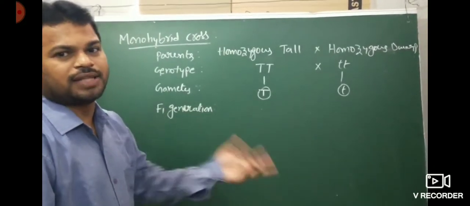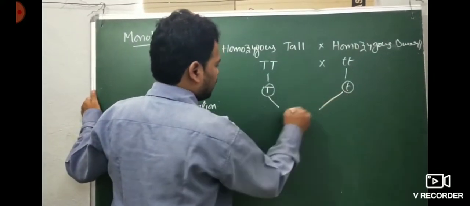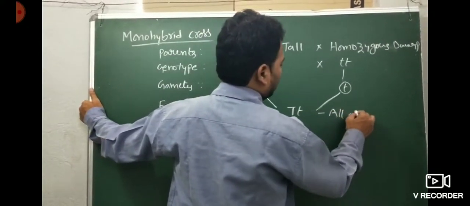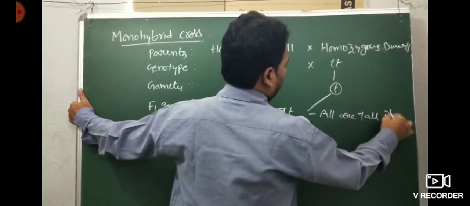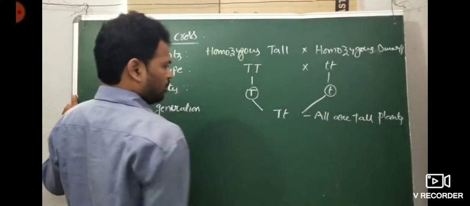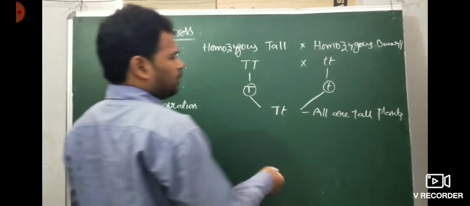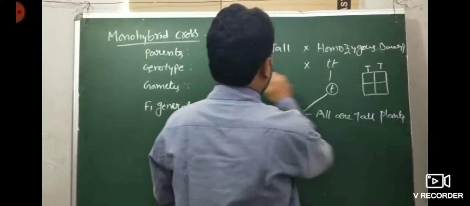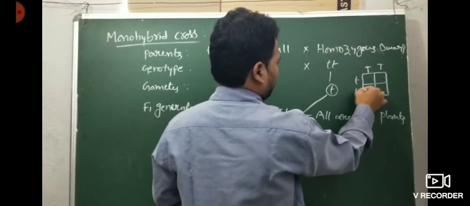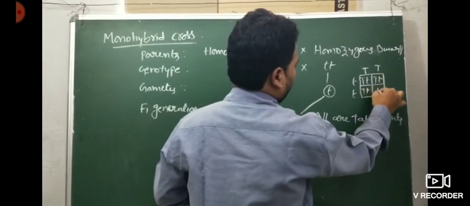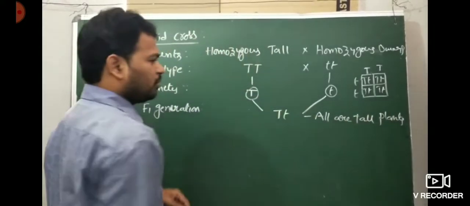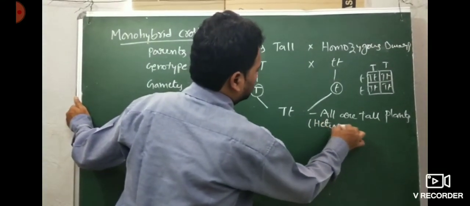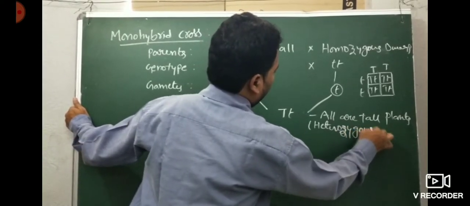F1 self-pollination gives the F2 generation. When the parents are crossed, capital T, small t comes, so all plants in the F1 generation are tall. For example, if you check in a Punnett square, each parent has only one type of gamete. Crossing them gives capital T small t every time, so all F1 plants are tall, and that too heterozygous tall plants are produced.